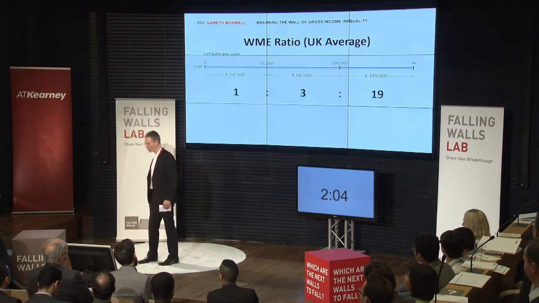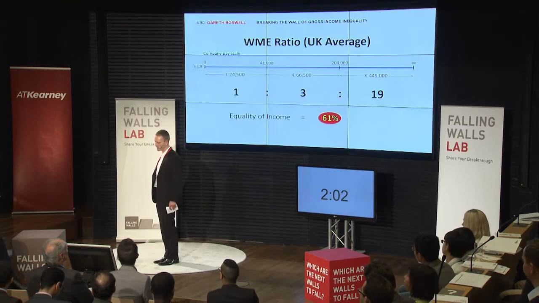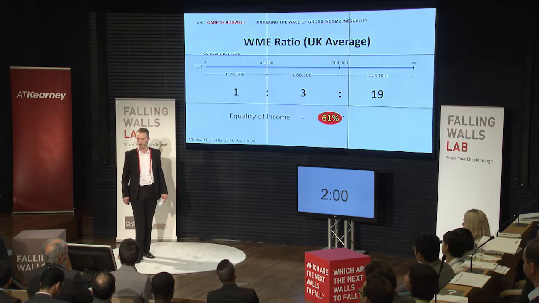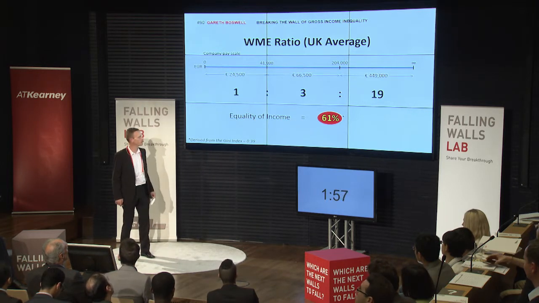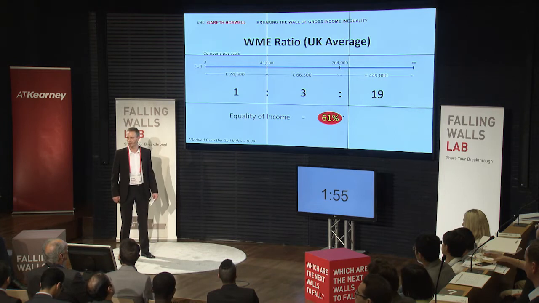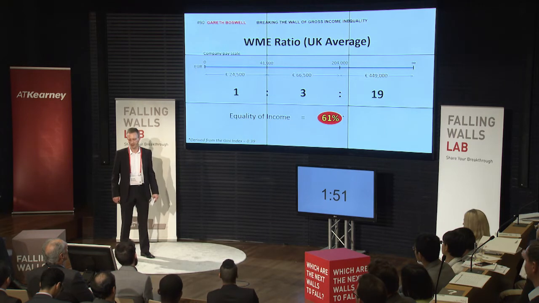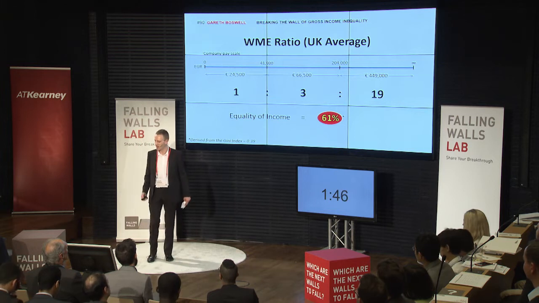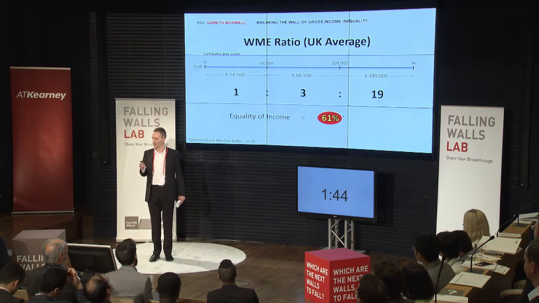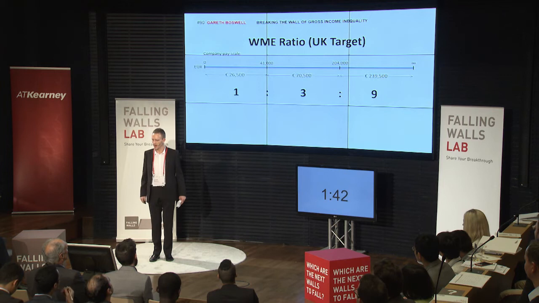If we had to calculate the WME ratio for the United Kingdom, we end up with a ratio of 1:319. Today, in the world's fifth largest economy, 20% of the population are below the official poverty level, and top executive pay on average is 183 times the average of the UK employee. But what if the UK were to target a ratio of 139?